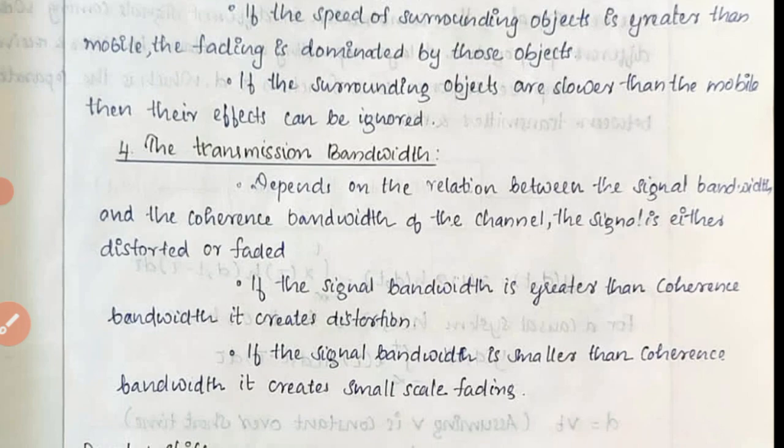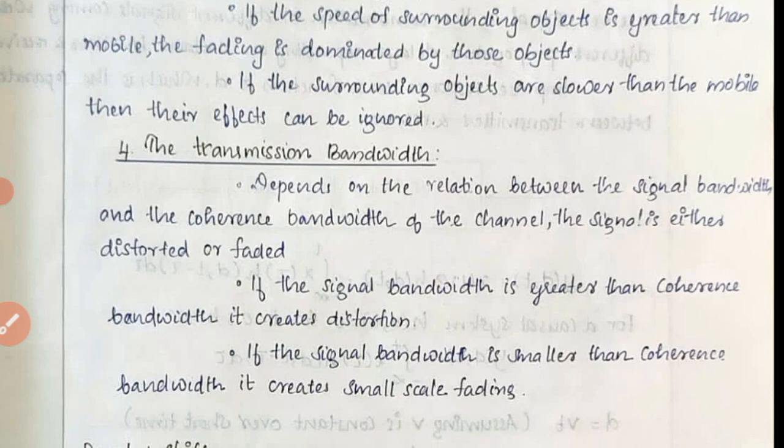So if the signal bandwidth is greater than the coherence bandwidth, it creates distortion, and if the signal bandwidth is smaller than the coherence bandwidth, it creates small scale fading. Distortion and small scale fading. If the signal bandwidth is greater than the coherence bandwidth, there will be some distortions. If the signal bandwidth is smaller than the coherence bandwidth, it creates the small scale fading.